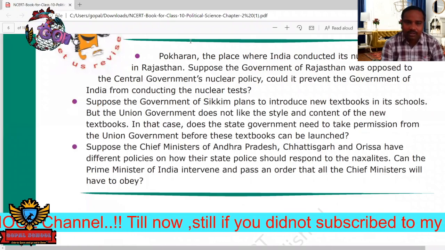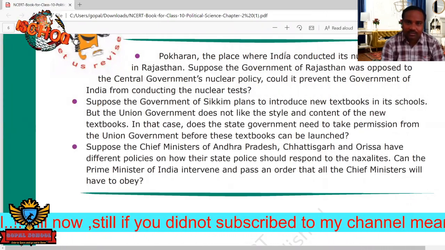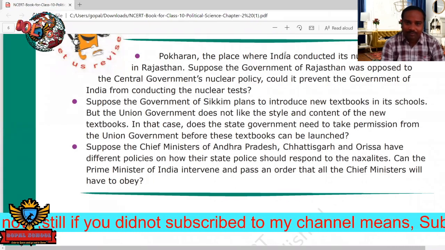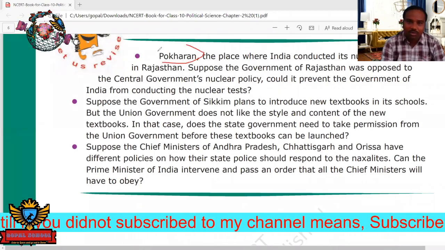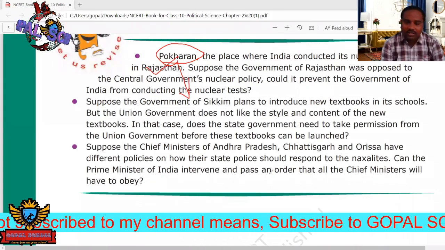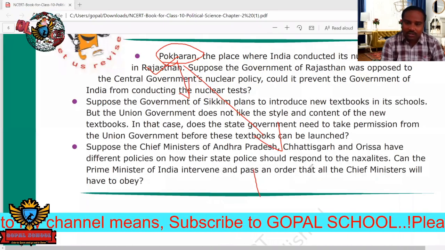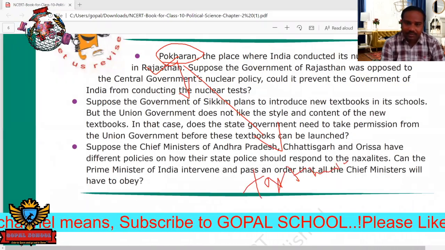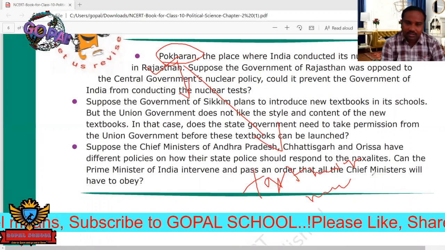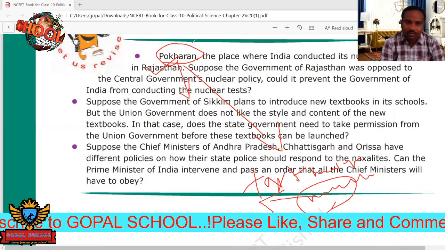Pokhran is a very famous, well-known name. You know that, or you don't know? Yes, you know this. Pokhran is present mainly in Rajasthan, which is the center for testing of our missiles, and nuclear tests are also conducted in this place, called Pokhran.